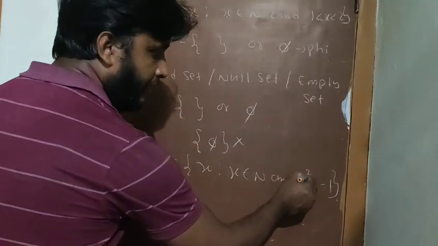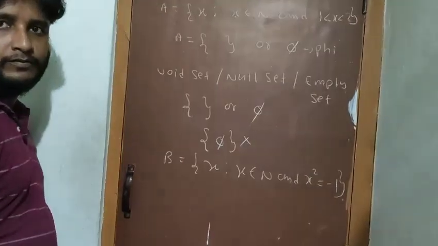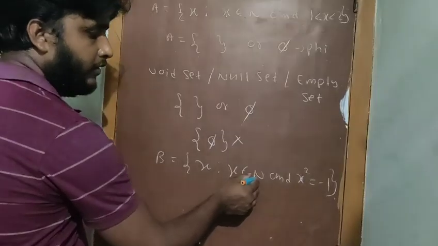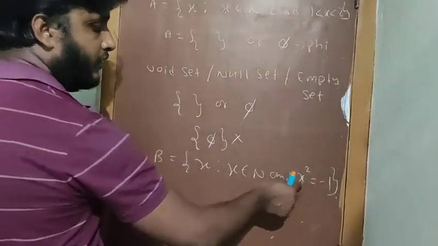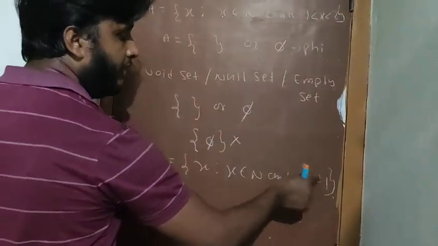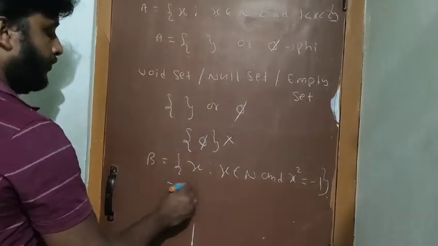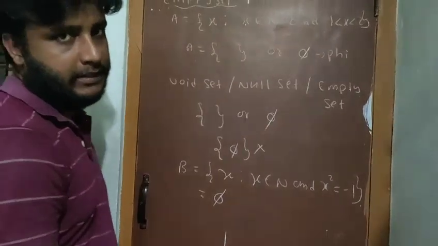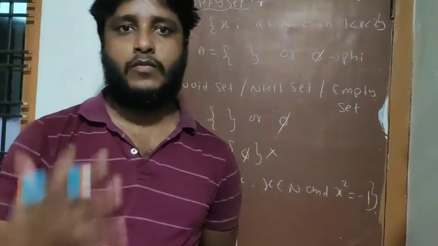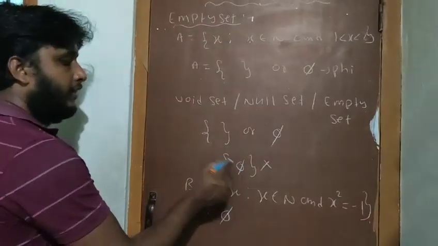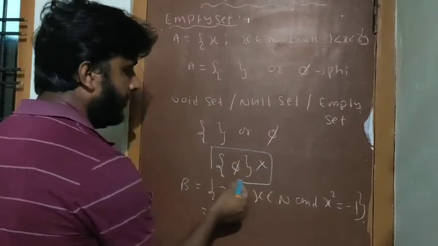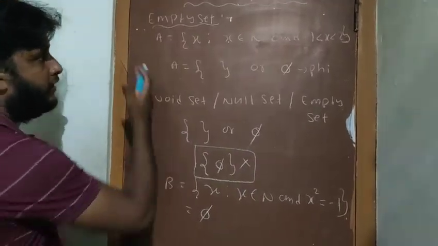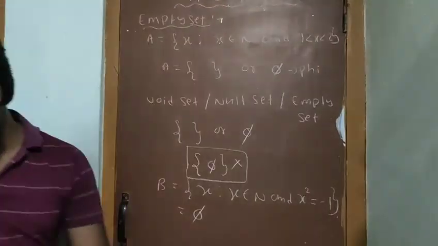The square of any number, will you get negative? And x is a natural number, we cannot get minus 1. And the square of even a negative number we cannot get negative. So this is called the empty set. These are the different examples of the empty set, or null set or void set. We should not write the notation like this. This is a very important point. So this is all about the empty set.